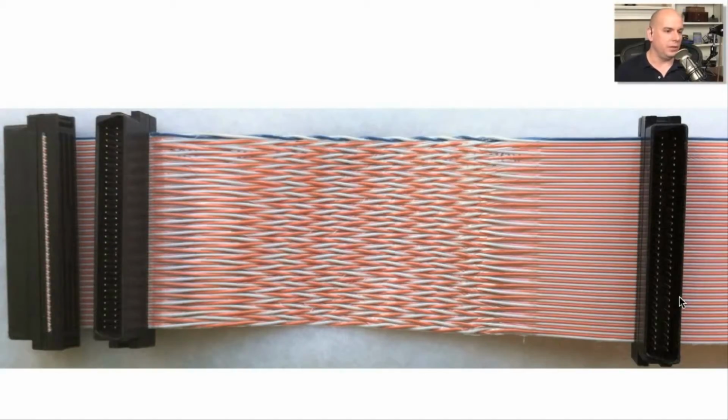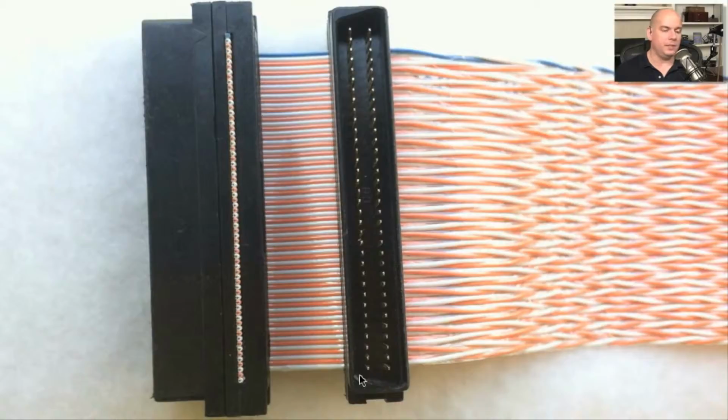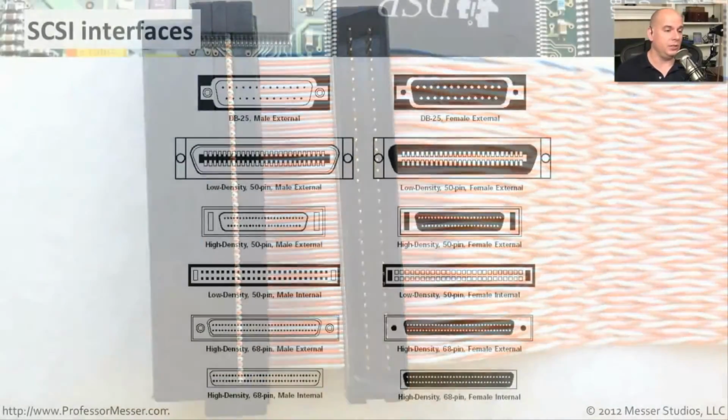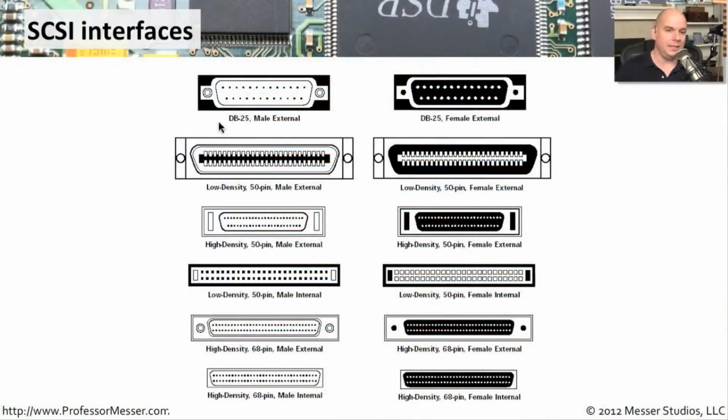If we were to look closer, you can really see a lot of different pins being used. And on this particular SCSI connection, it was a higher bandwidth, so it needed a lot more pins to be able to communicate. But it may not be this type of connection that you would see with SCSI. Because they've changed so much through the years, you might see a DB25 connection that looks like a serial, or maybe even an older parallel connection. They all look very similar, but these are actually SCSI connections. You have to look very carefully to see the differences.